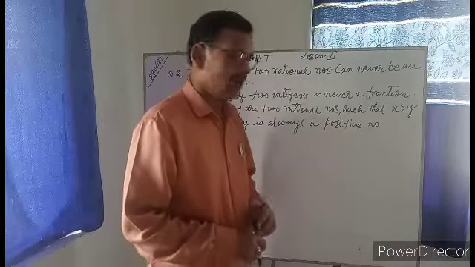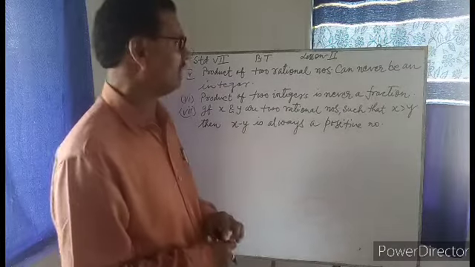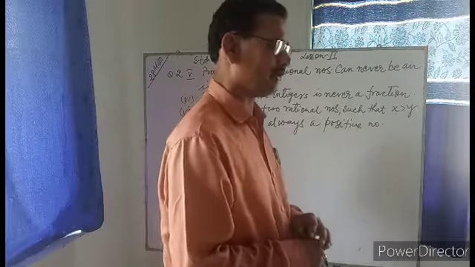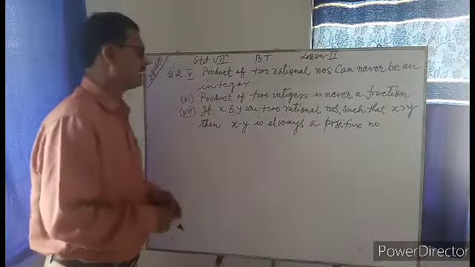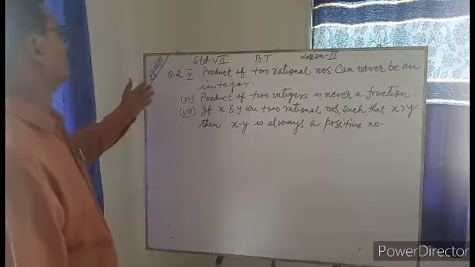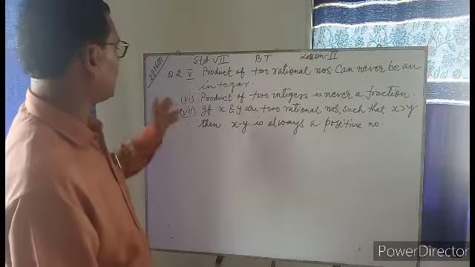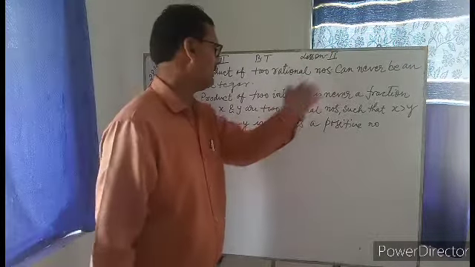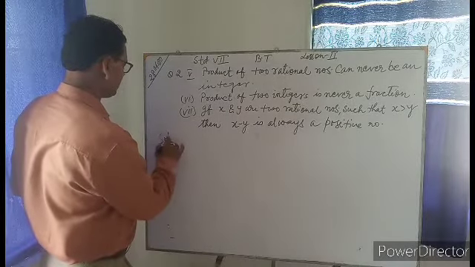Again, I am before you to explain the problems of BT of lesson 2, that is properties of rational numbers or operation on rational numbers. The BT brain teacher chapter, yesterday we had discussed question number 2 up to question number 4. Now the question number 5 is: product of two rational numbers can never be an integer. See question number 5 solution.